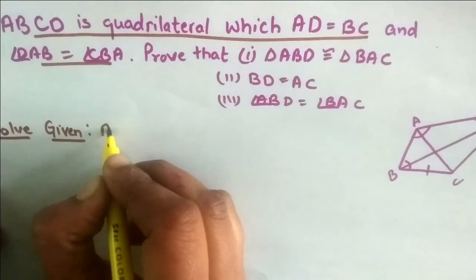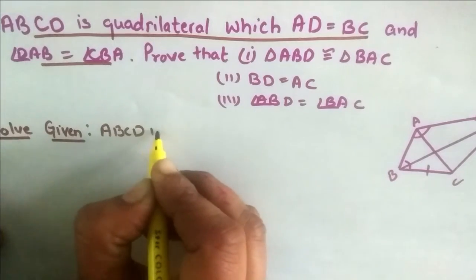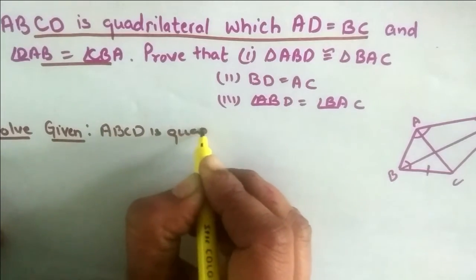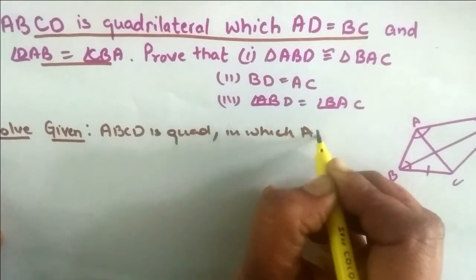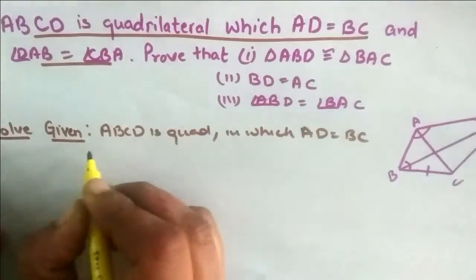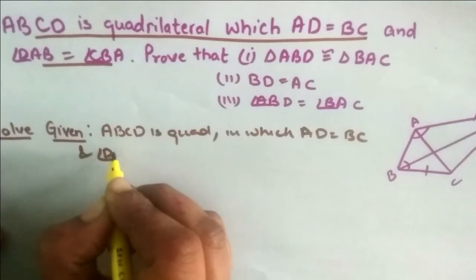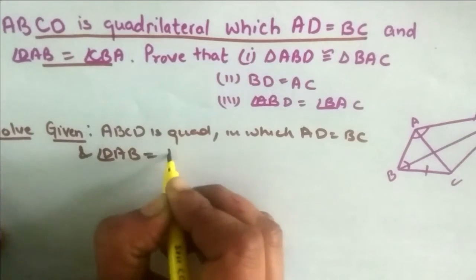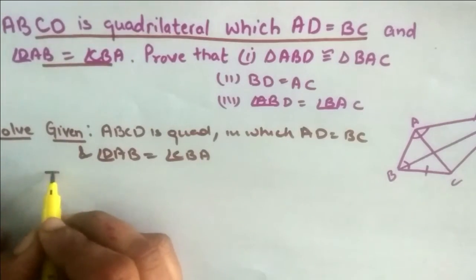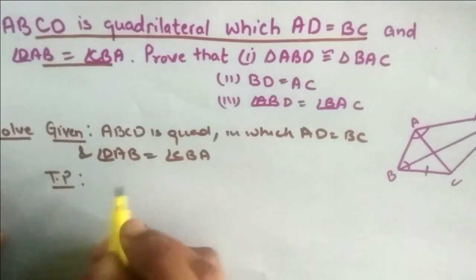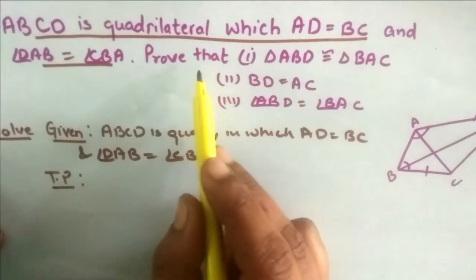Write: ABCD is a quadrilateral in which AD is equal to BC and angle DAB is equal to angle CBA. And next we write to prove. What do we prove in this question?